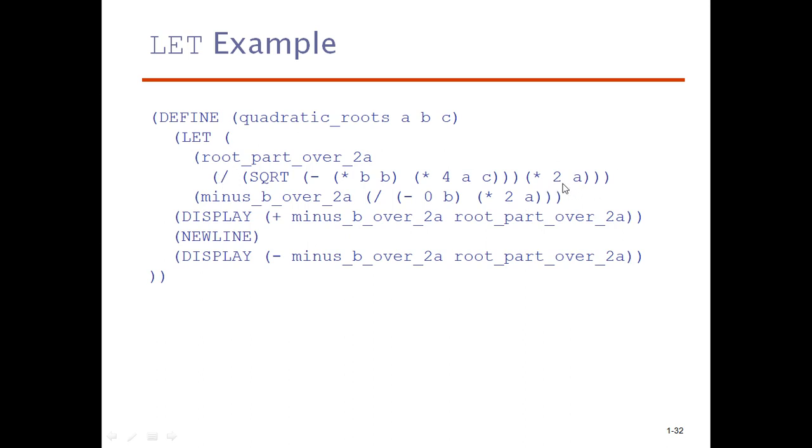Next is minus b over 2a, that is minus b by 2 into a. So display plus square roots, and in a new line, that means you are giving a new line gap for printing the next display, that is negative square roots, minus square roots. So this is the way how the let function will be used.